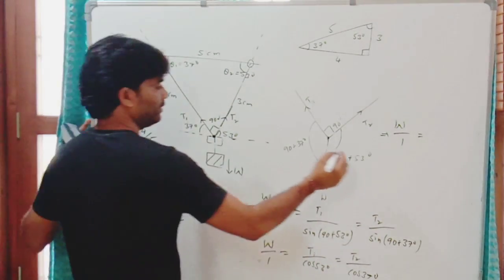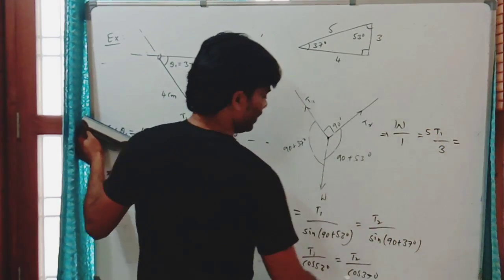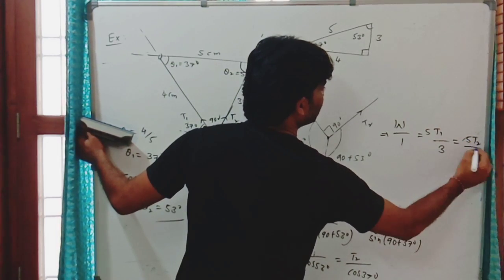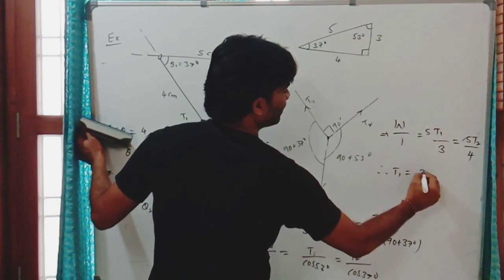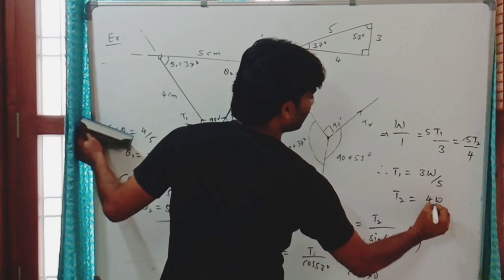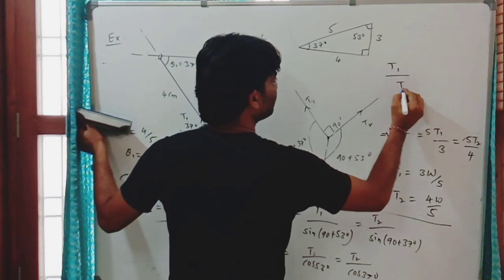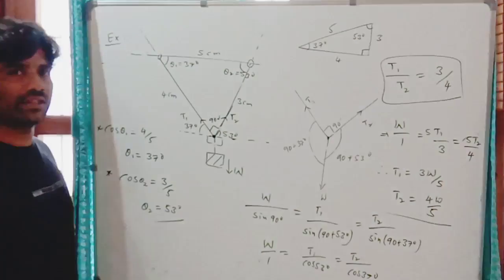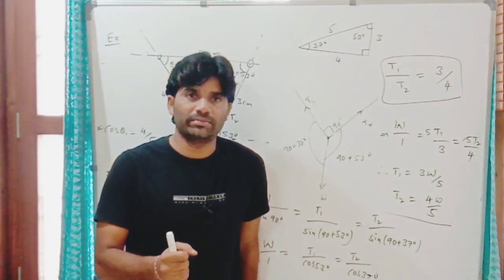Already we have written 3 by 5. So this is T1 by 3 by 5, right? 5 here, and this is 4 by 5. So write 5 in the numerator, 5T2 by 4. If you equate these two first, T1 is equal to 3W by 5, and T2 is equal to 4W by 5. These are the tensions. Then the ratio of the tension in longer string to shorter is 3 by 4. From that you can understand from this ratio, the shorter string gets stretched more than the longer.